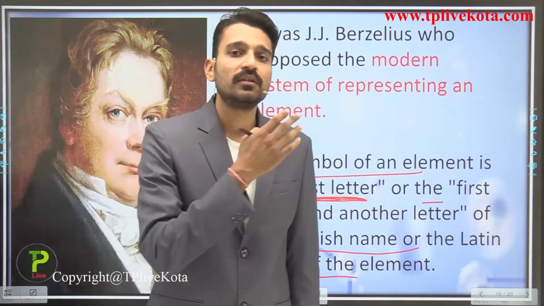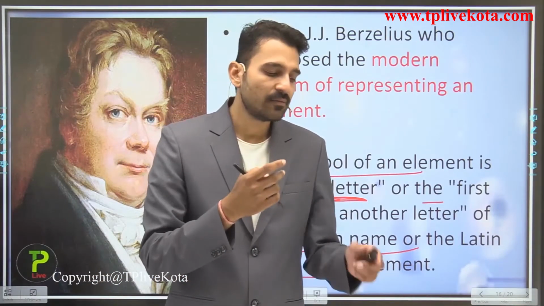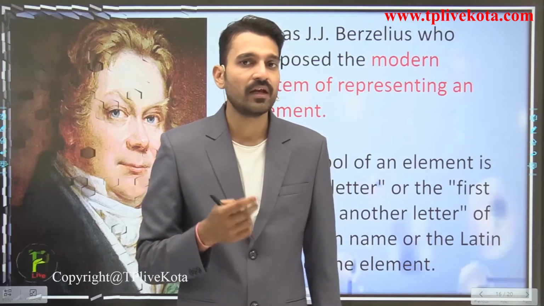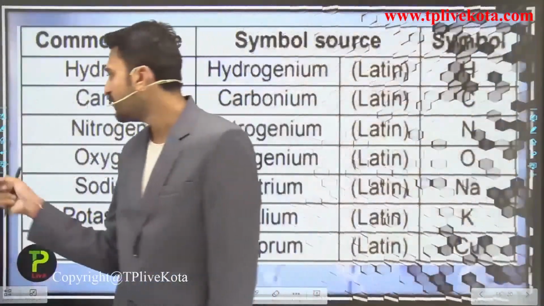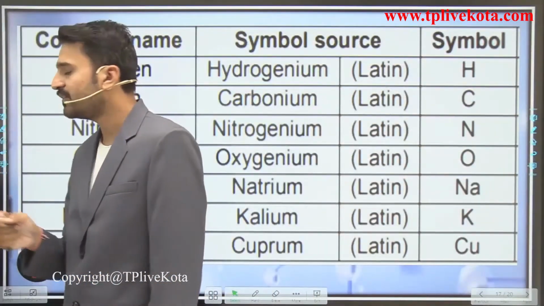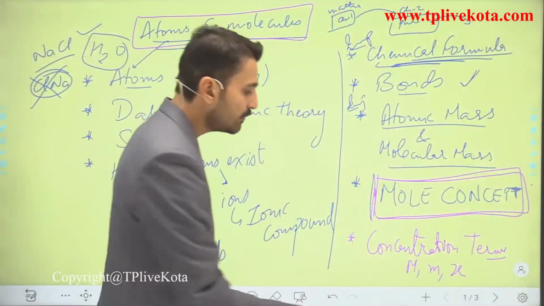We are going to move into this and see how he gave the representation of elements.